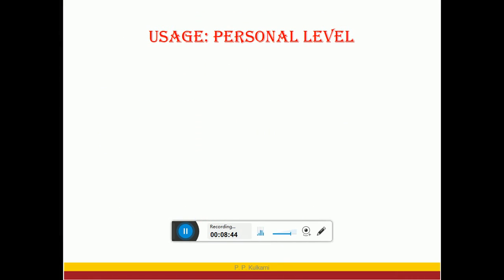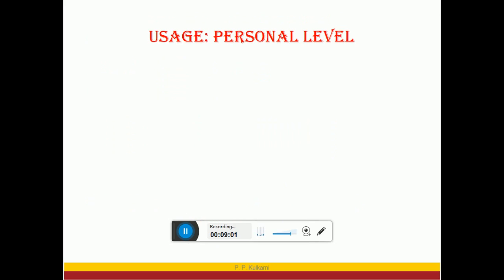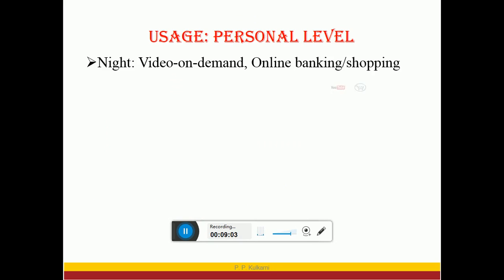Secondly, at the time of breakfast, I go for web browsing and social networking, and during the day there is more browsing and video conferencing using Google and Skype. So here we are communicating using different tools, which are examples of computer networks.